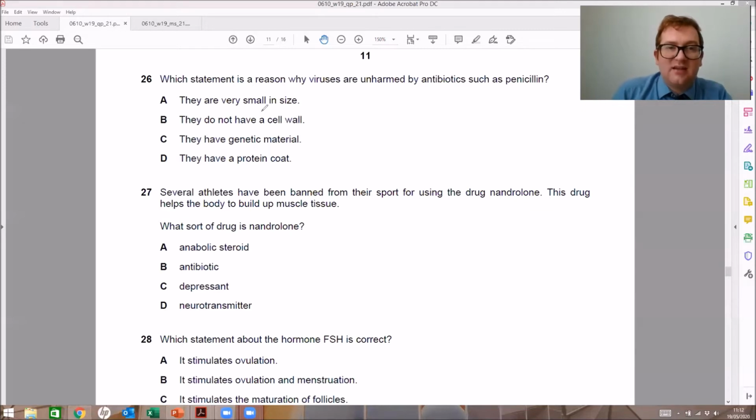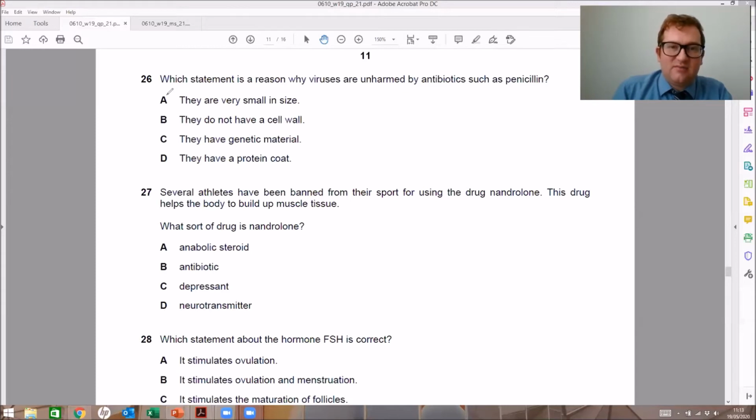Question number 26. Which statement is a reason why viruses are unharmed by antibiotics such as penicillin? Well, if you remember how penicillin or antibiotics actually kill bacterial organisms, this is because it inhibits the cell wall formation and weakens it. So when the cell divides by binary fission, it cannot reform its cell wall. As a result, it lyses and splits and dies, decreasing in number. So with that information, let's have a look here.